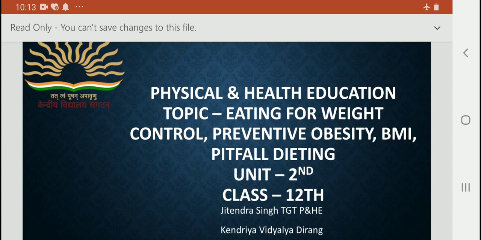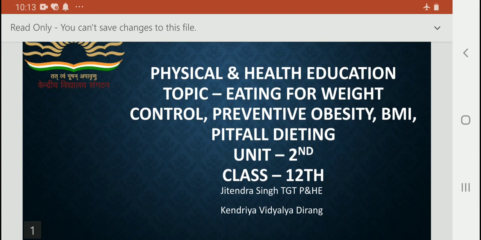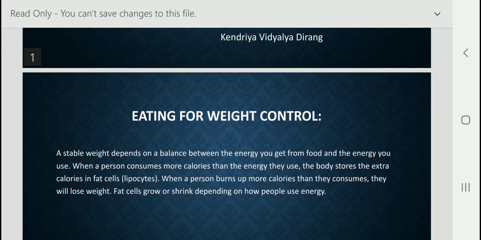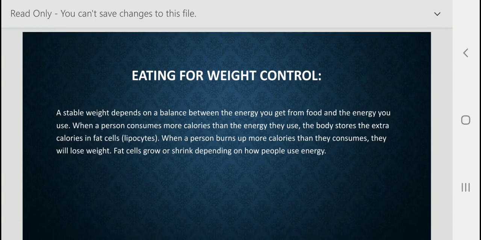You have to listen and read properly. First of all, I am going to start with eating for weight control. Eating for weight control means we should eat as much as our body requires. That is how we can control our weight.